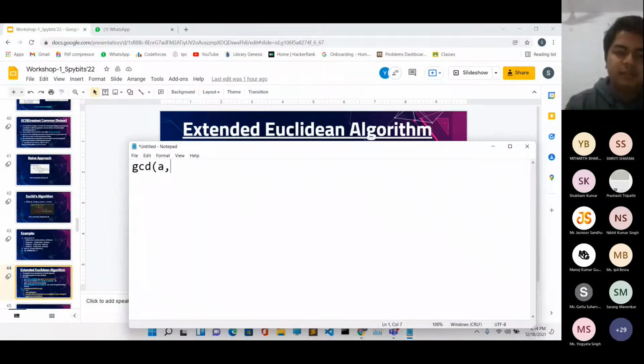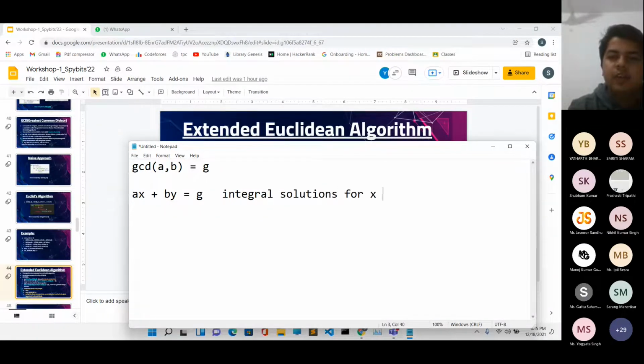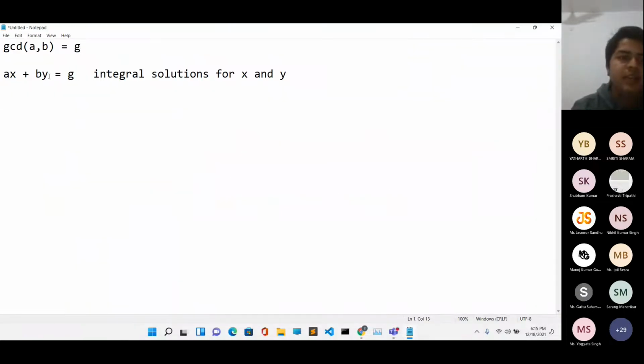So what is the extended Euclidean algorithm? There is a very simple theorem: if GCD of a comma b is equal to g, then we have an equation of this kind. I think many of you might already know about this. If GCD of a comma b is equal to g, then there always exist integral solutions for x and y, such that ax plus by equals g.